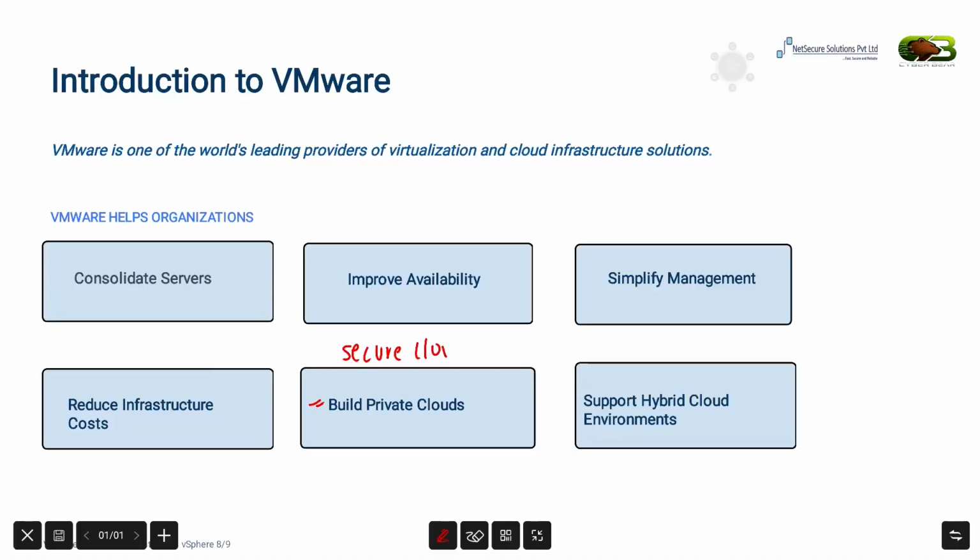VMware helps integrate and manage those environments efficiently. So if we summarize this slide, VMware is much more than just virtualization software. It is a complete enterprise platform that helps organizations optimize resources, reduce cost, improve availability, and prepare their infrastructure for modern cloud environments. Now that we have learned about VMware, the next question is, what products does VMware actually offer? Let's explore that in the next slide.